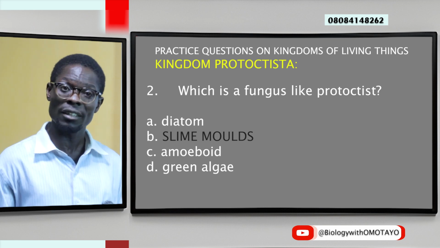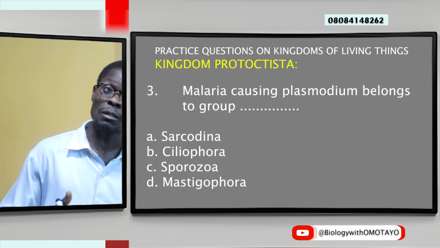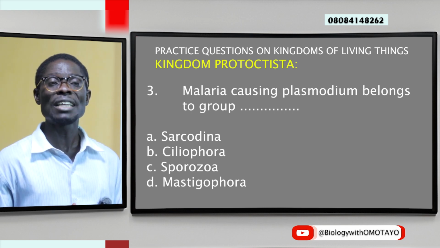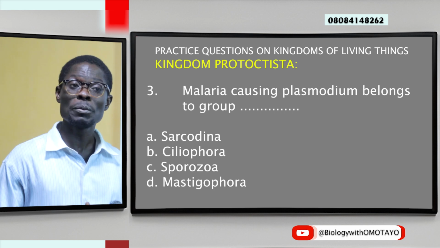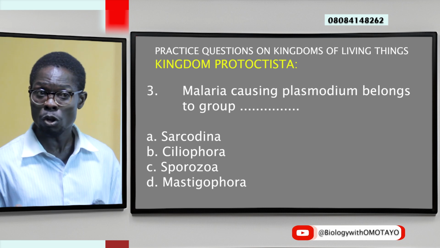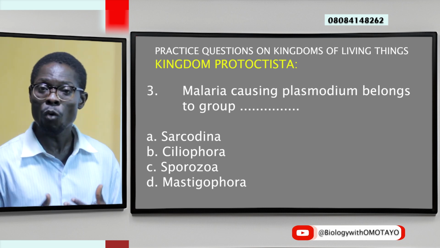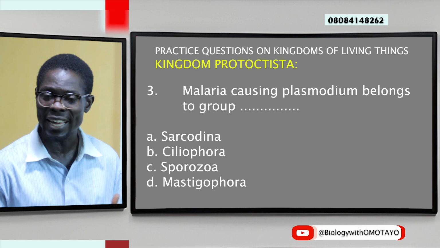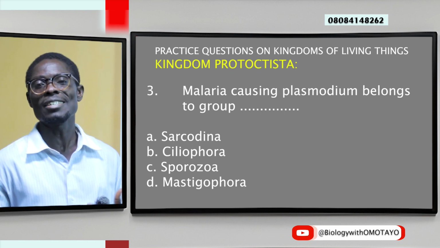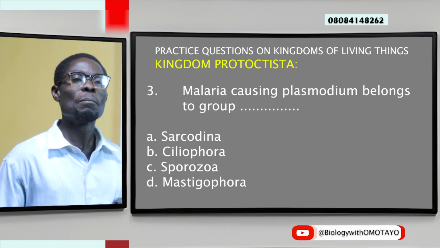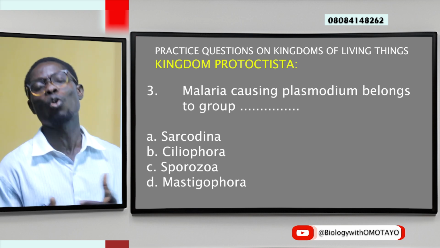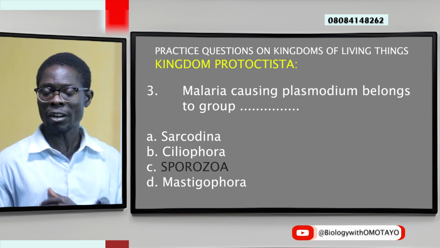Quick one, question 3, still under kingdom Protoctista. Malaria-causing Plasmodium belongs to what group of organism under kingdom Protoctista? Option A, Sarcodina. Option B, Xylophora. Option C, Sporozoa. Option D, Mastigophora. Yes, let your answer come. Okay, Sporozoa.